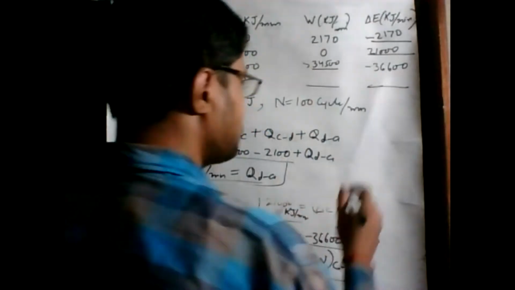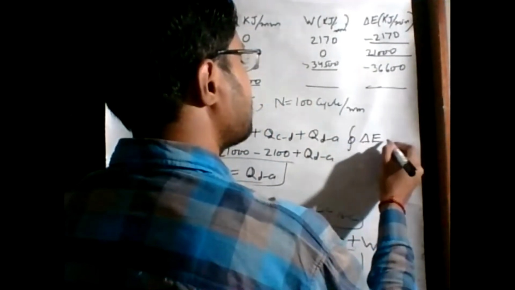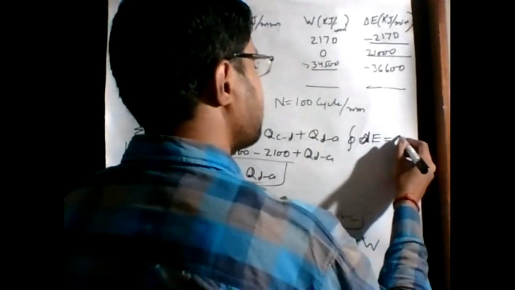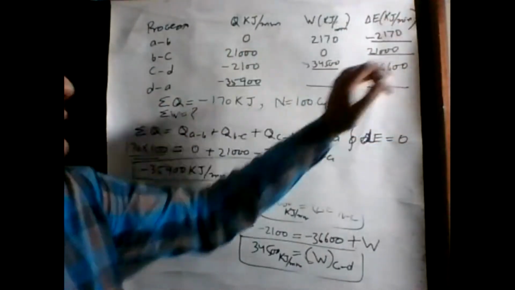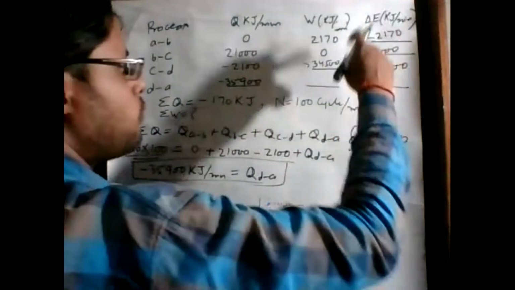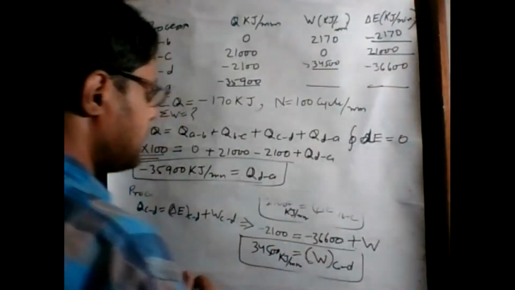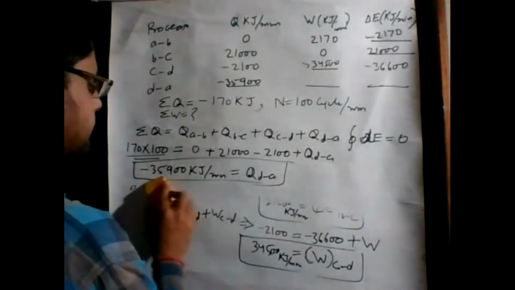And for a cyclic process, the summation of all dE must be equal to 0. So if we sum all these changes in energy content, then for a whole cycle that summation must be equal to 0.